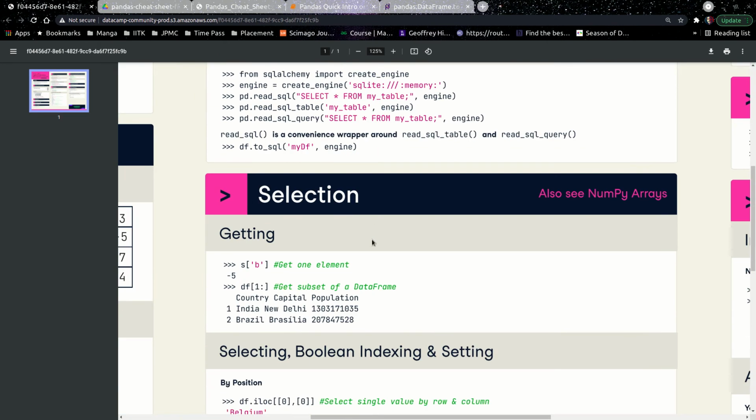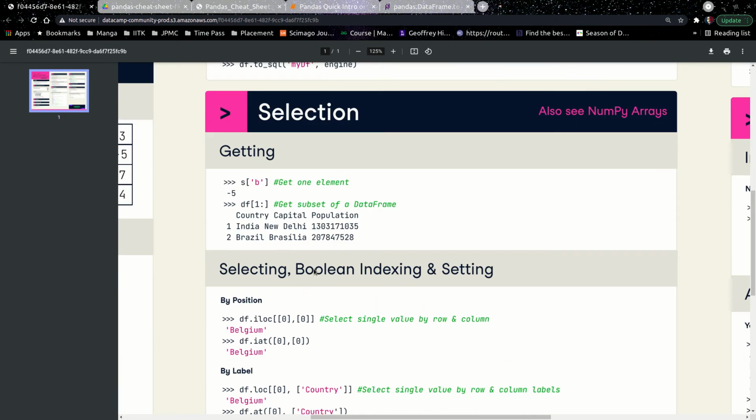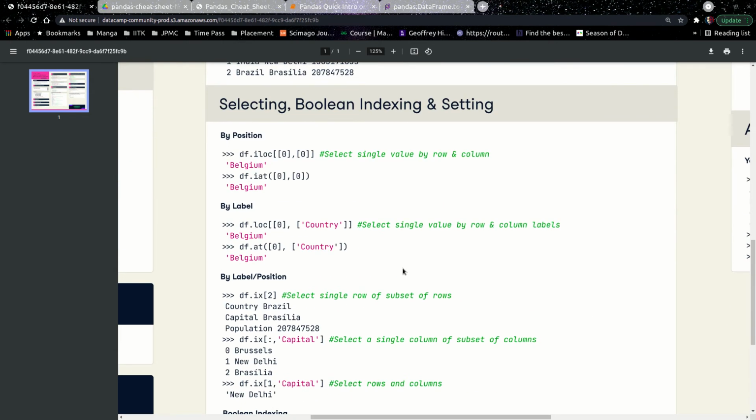Now after dropping the values that you want, we get to the point of how we can access some element. When we are working with a data frame, we have the option to get a subset of the data frame. I don't recommend this way of using it because it interferes with your lists and your strings, and you can get confused with them. I would recommend using iloc or iat, loc, at, and all these things.